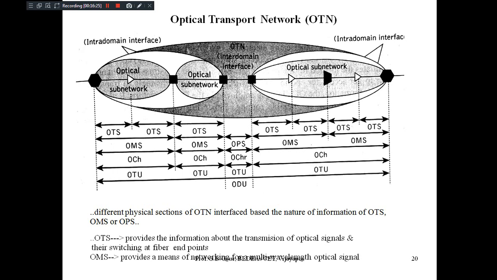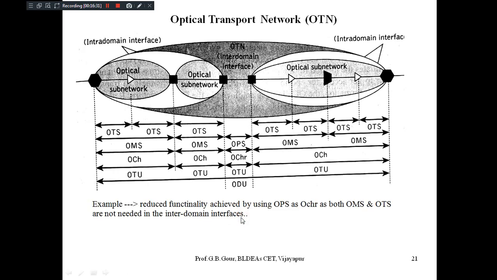For example, the reduced functionality is achieved by using OPS payload as OCHR, that is reduced optical channel, as both OMS and OTS are not required in the inter-domain interfaces.